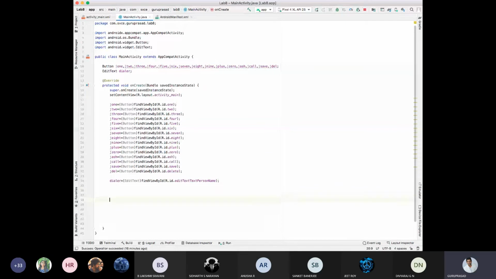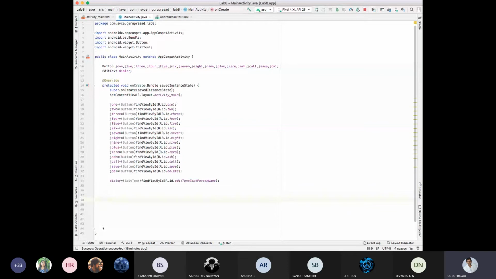Only the text view is not needed. It is like a heading. It is not clickable. It is not needed, so I am not taking that. Okay, 15 buttons and one edit text have been integrated with your Java. Correct?